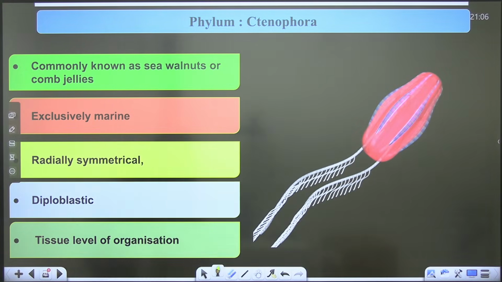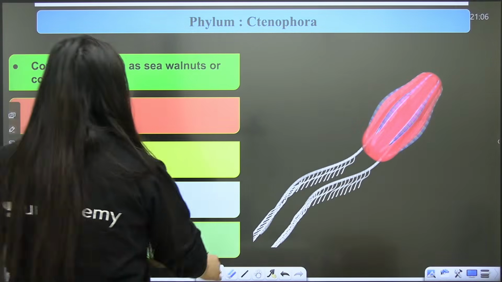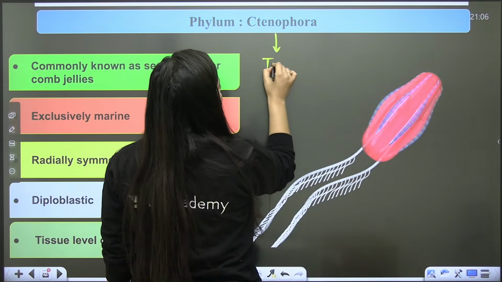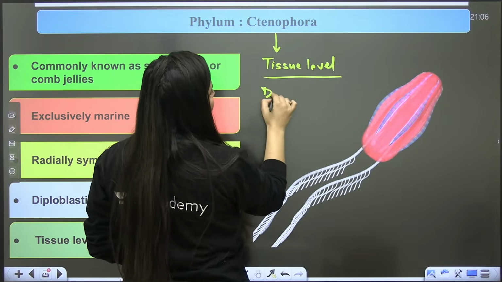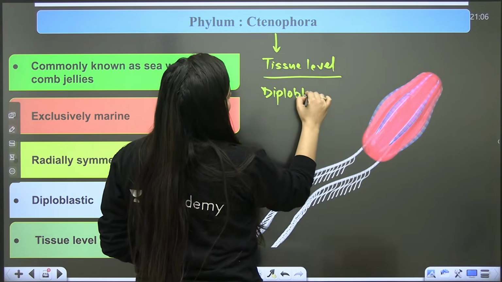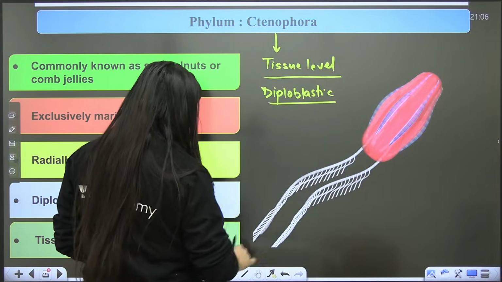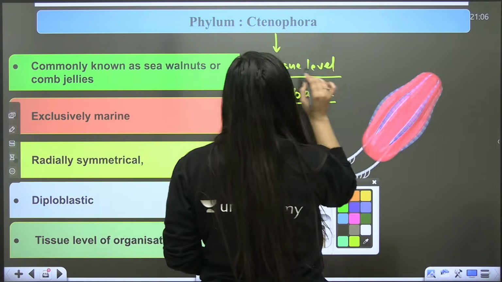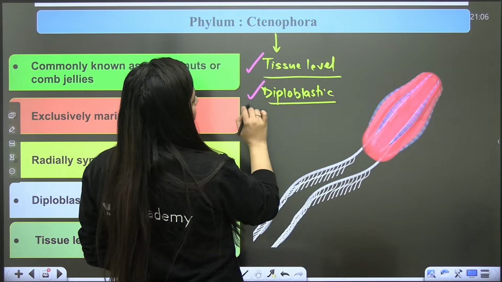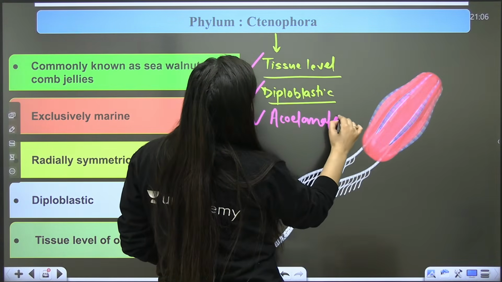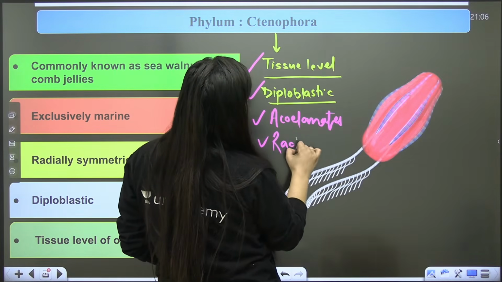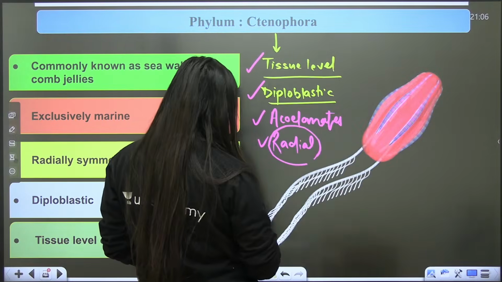Okay. Hello. Good. So Phylum Ctenophora, again, tissue level of organization. Diploblastic they are. And one thing that you need to remember, tissue level, diploblastic, and again they are also acoelomates. So symmetry will be radial here. Okay, as per NCERT.